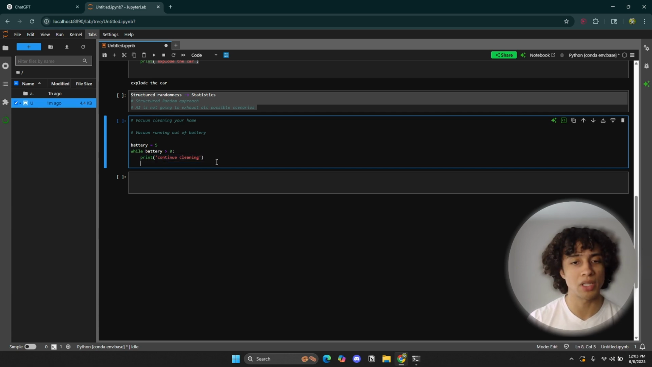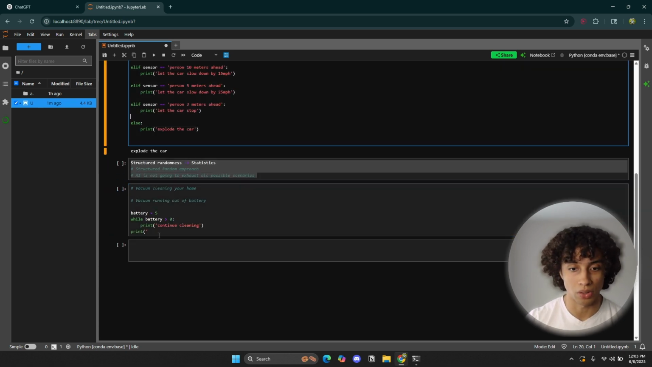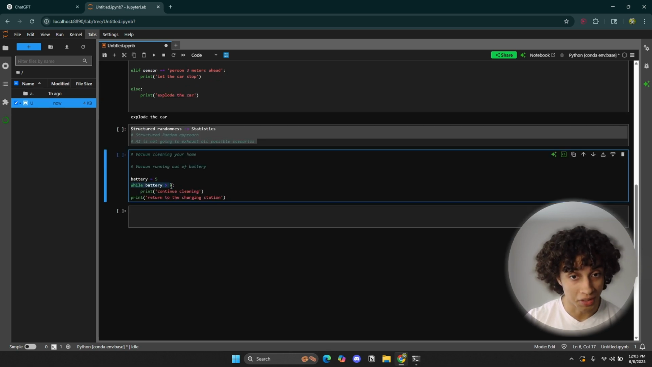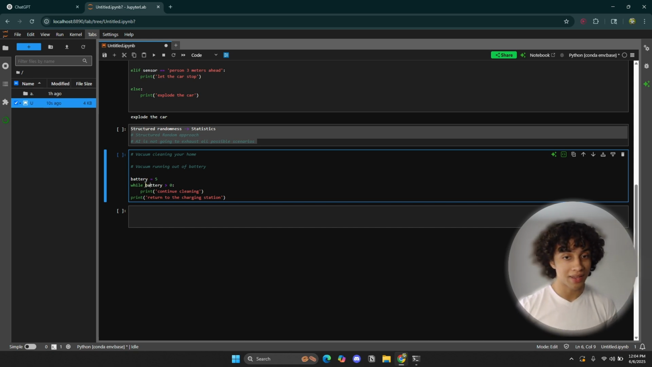Great. What happens otherwise? Print, I need to return to the charging station, right? So that's the other scenario that we want, right? So if the battery is greater than 0, while the battery, not if, while. So I'm going to explain why I'm using while and I'm not using if.